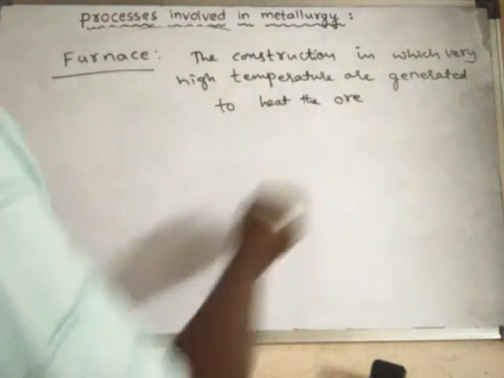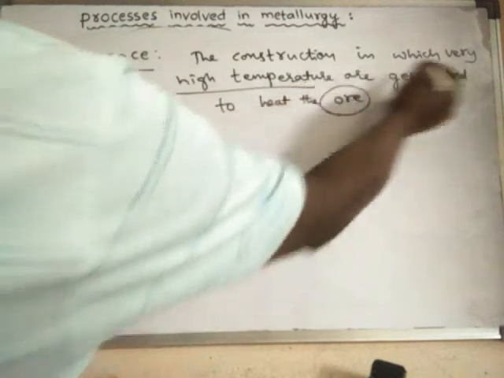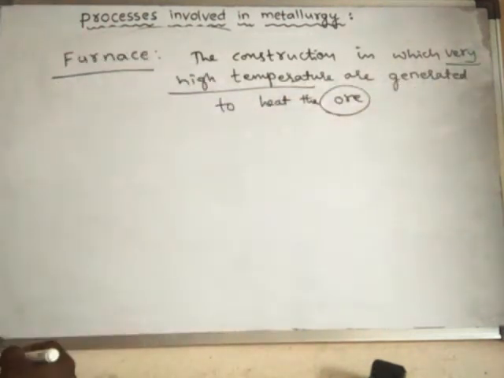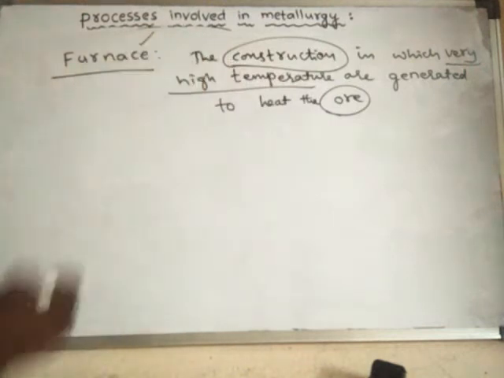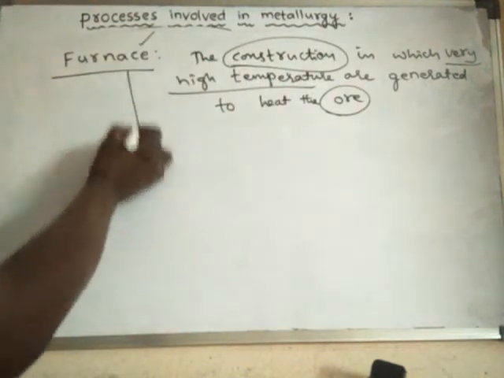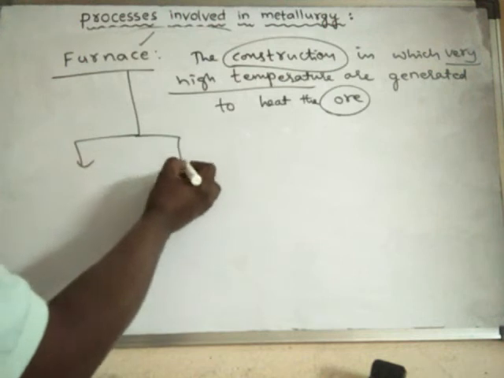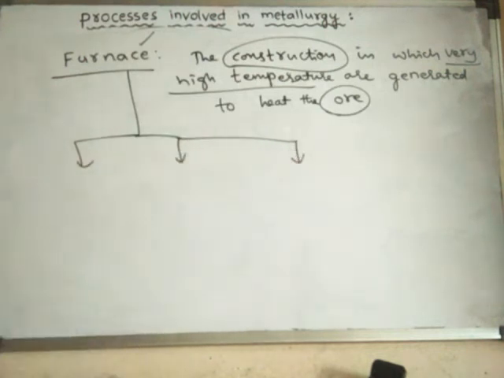So the ore is heated to very high temperatures in a special type of construction known as a furnace. Generally, a furnace mainly contains three parts. What are the three parts present in a furnace?